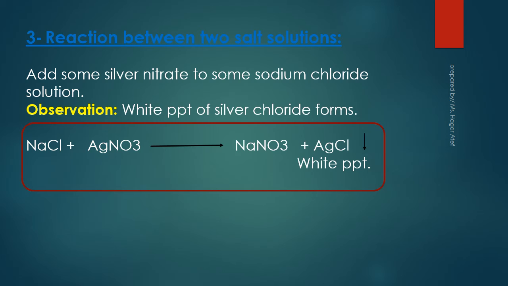Reaction between two salt solutions. Add some silver nitrate to some sodium chloride solution. Observation: white precipitate of silver chloride forms. NaCl plus AgNO3 produce NaNO3 plus AgCl with white precipitate.